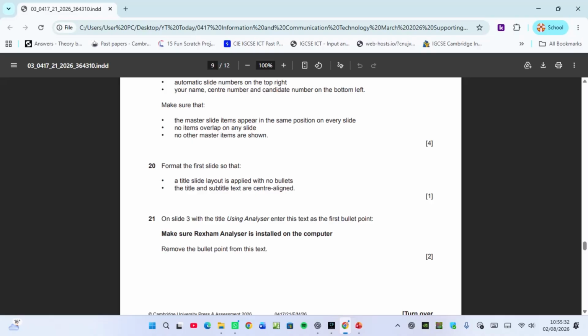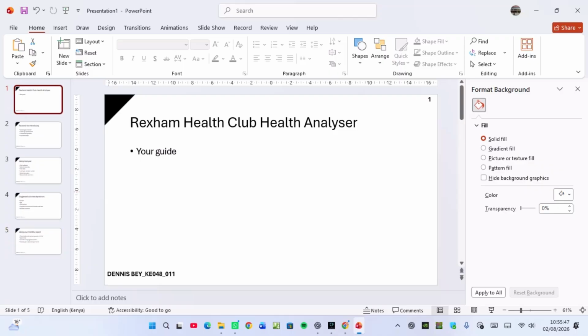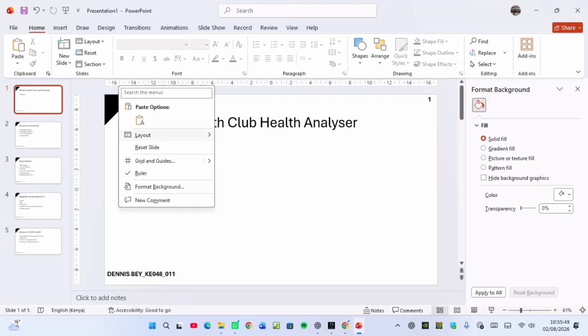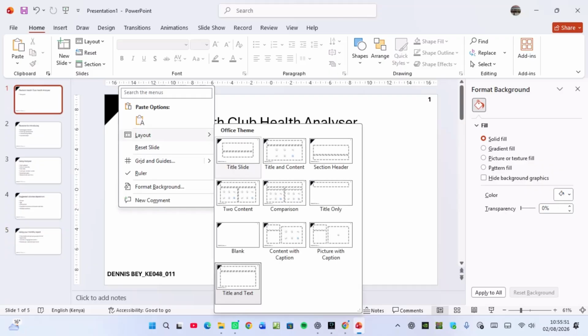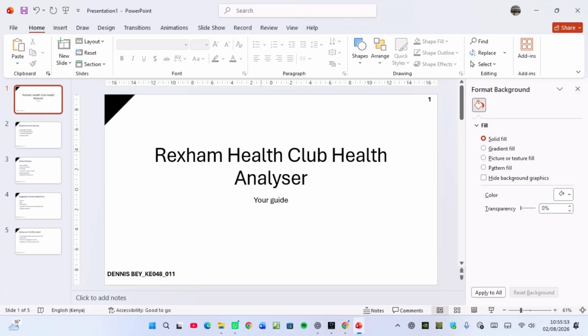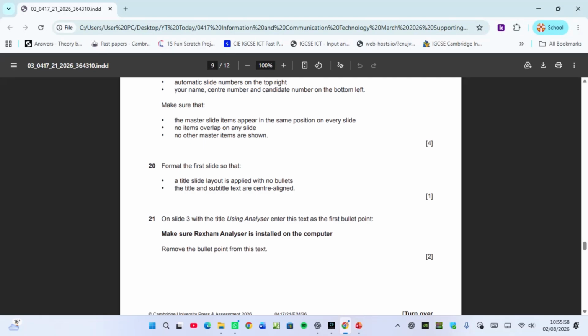Format the first slide so that a title slide layout is applied with no bullets, and then the title and subtitle text are centre aligned. They should be centre aligned. So I'll click on the first slide, right click on it, go to Layout, then I give it a Title Slide layout. So you can see these things are already centred, as per the question.